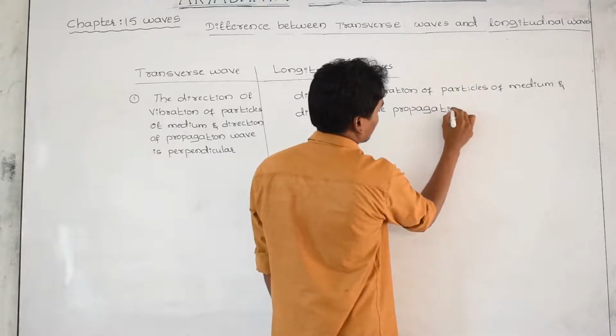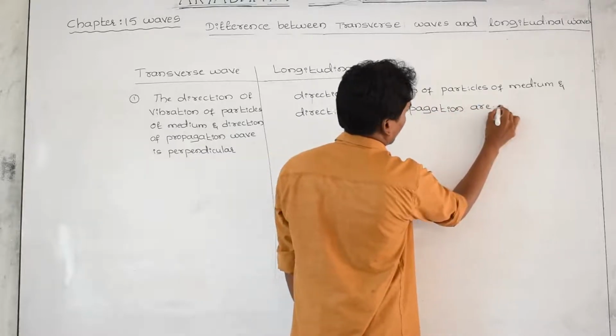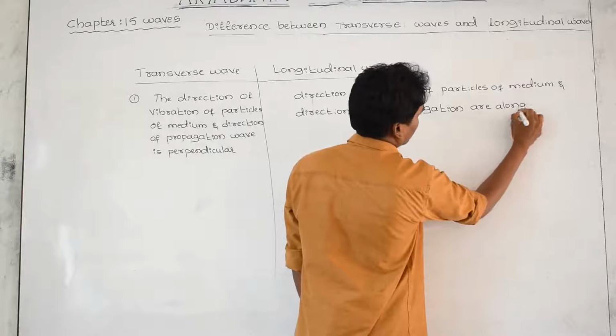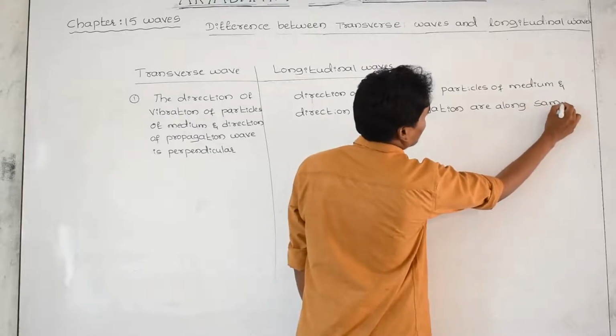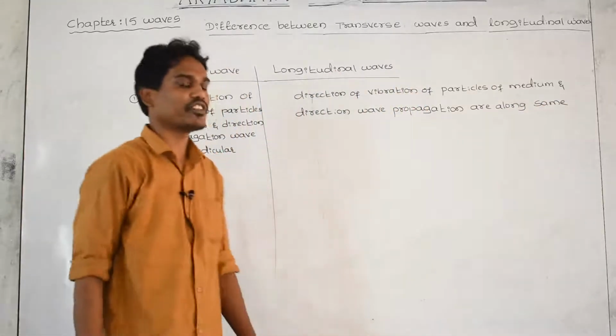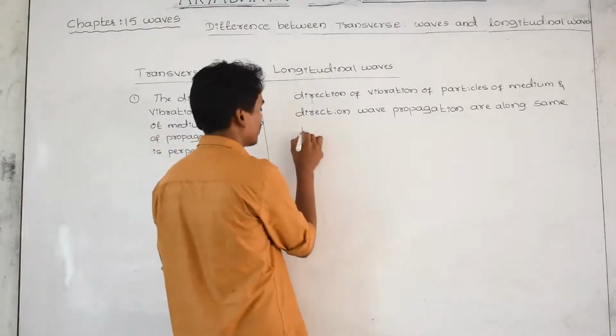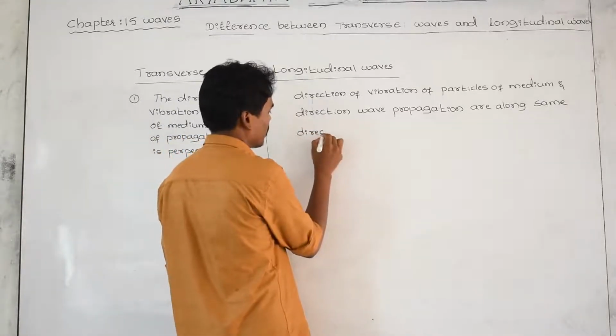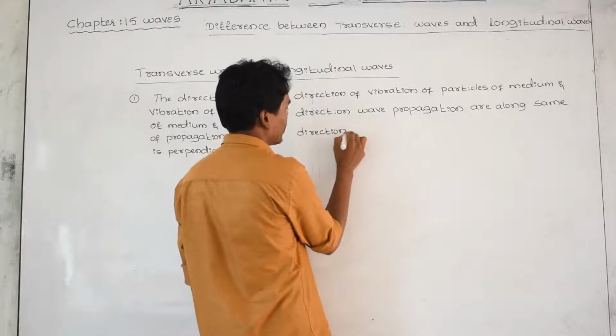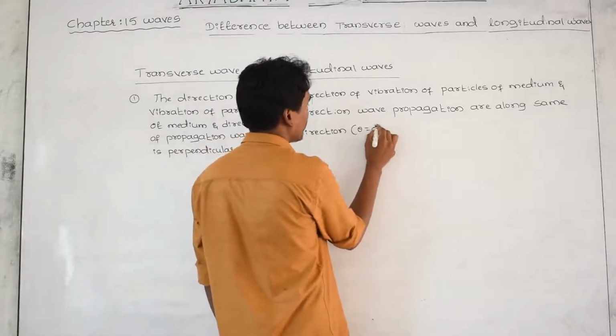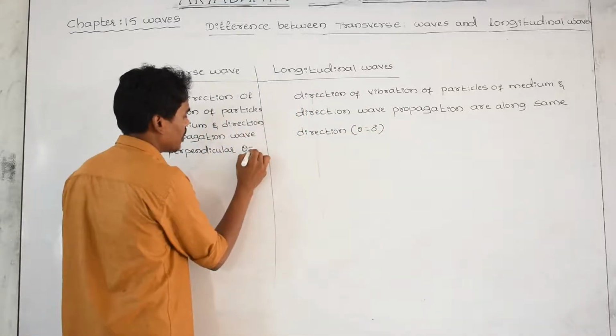Same direction means the angle between those two is 0 degrees. So theta is equal to 0 degrees here, and theta is equal to 90 degrees in the transverse wave.